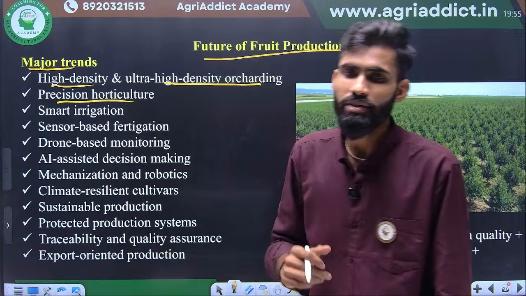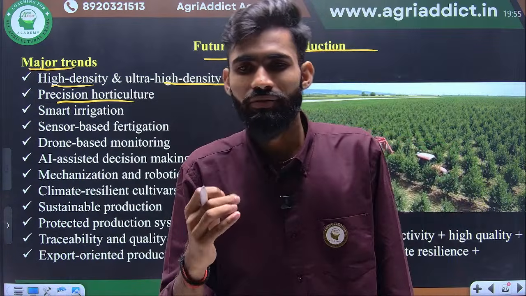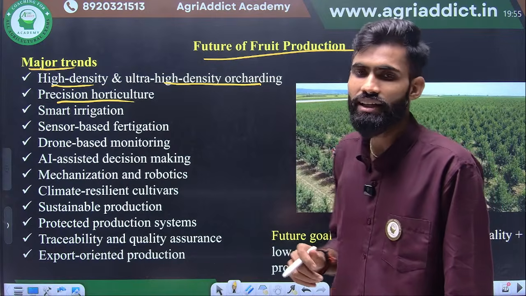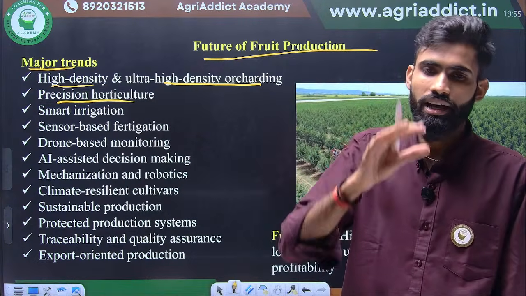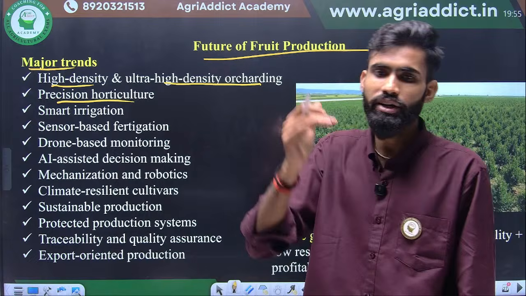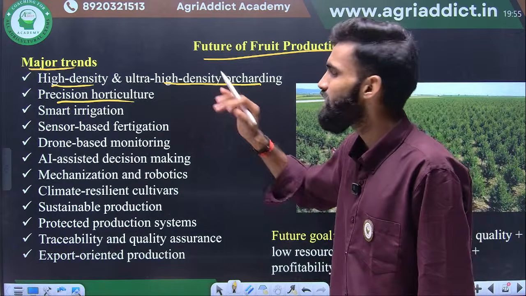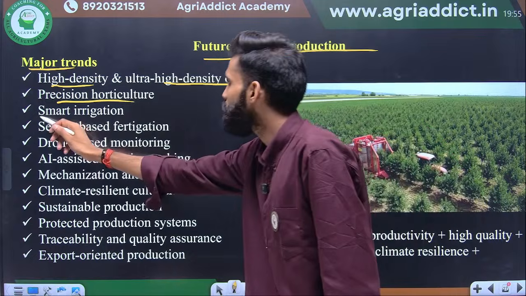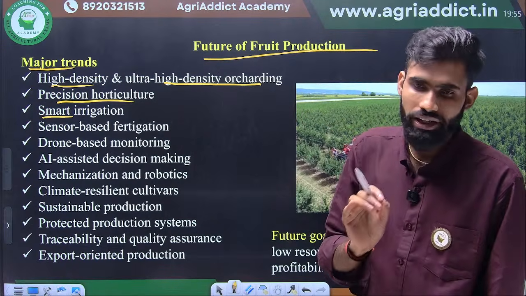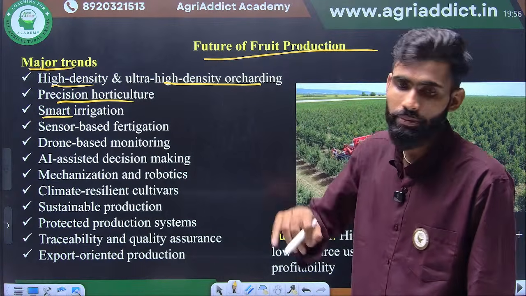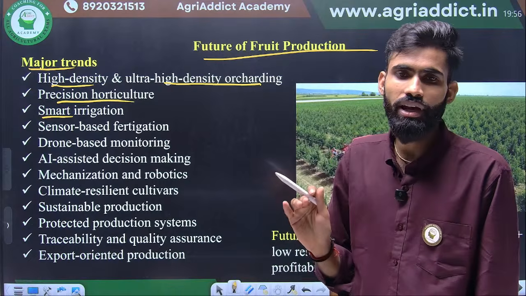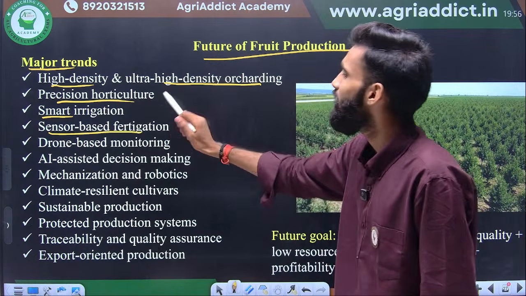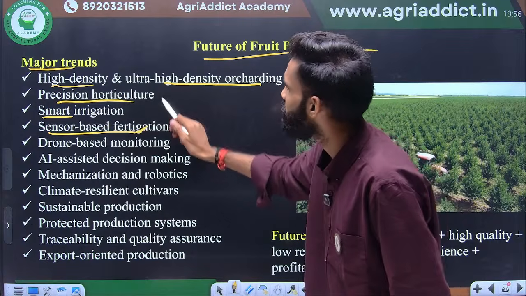Precision horticulture, because there will always be a shortage of labor. So if precision horticulture is there, then it will take data and sensors, then robotics. It reduces the labor cost, and efficient nutrient and resource management will be there. Okay. Next, smart irrigation. We always follow drip irrigation, and if drip irrigation is not there, then we have the option of sprinkler irrigation. Sensor based fertigation comes under precision horticulture.